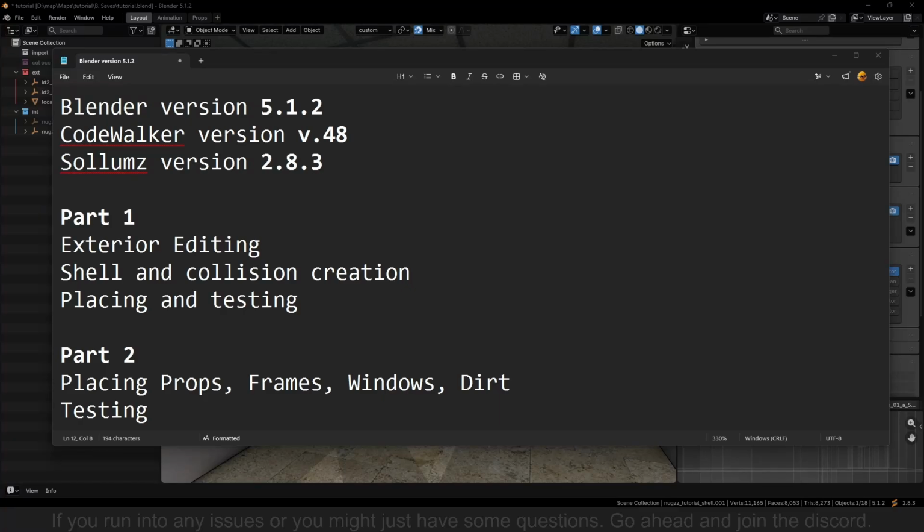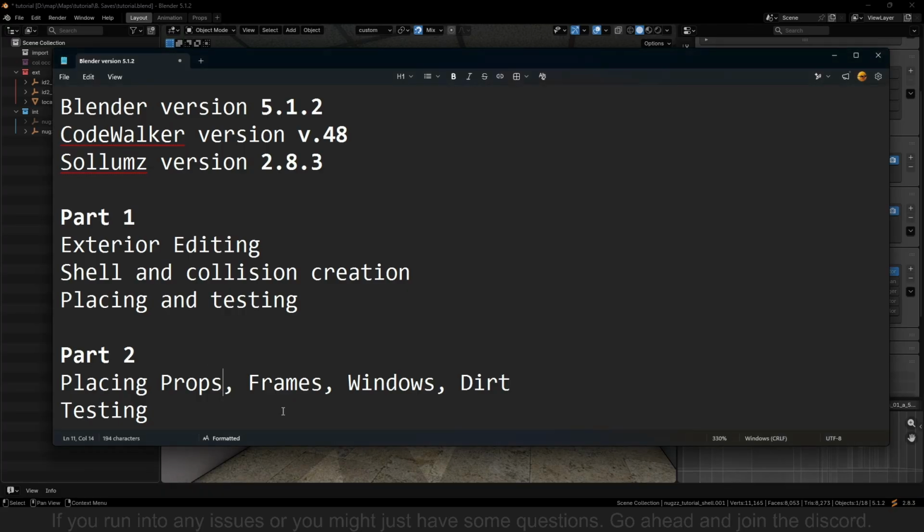Hello everyone, this is part 2 of how to create an MLO. In part 1 we went through how to import the exterior, how to edit it, as well as how to make the shell and the collision, and we got it in game and tested it. In part 2 we will be placing all the props, making frames, windows, and doing dirt. Once part 3 comes out, we will be doing lighting and other necessary stuff. So let's just jump right into it.